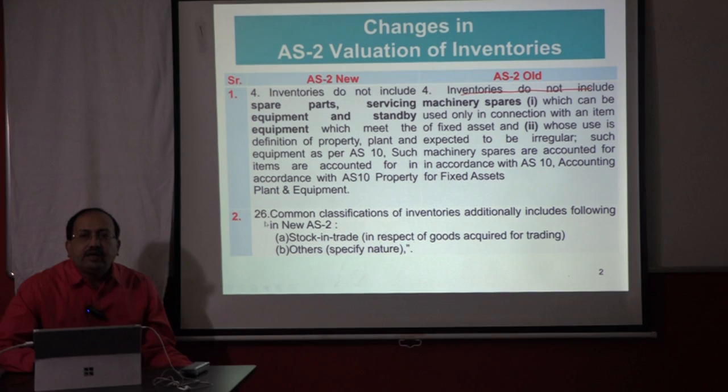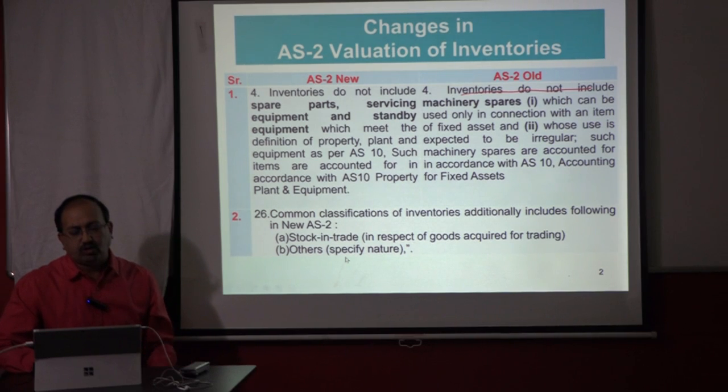Now in the para number 26, the common classification of inventories which is prescribed in AS2, that has been a little increased, the scope has been increased. Additionally includes following new: stock in trade in respect of goods acquired for trading. Others, anything new, that also can be disclosed there. Only small changes. Practically you can say it is not going to affect any of your chapters as such.